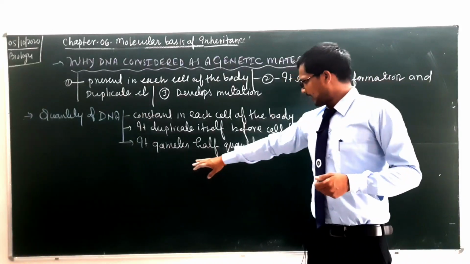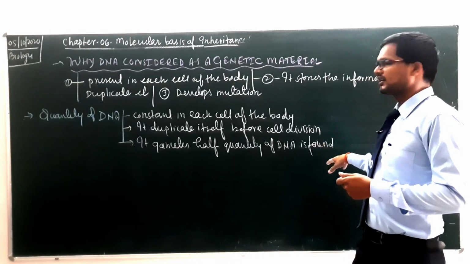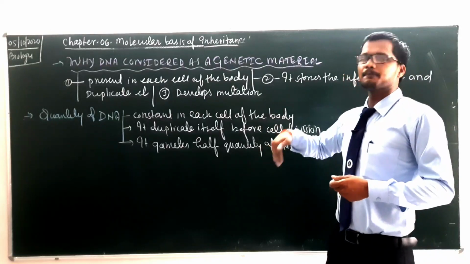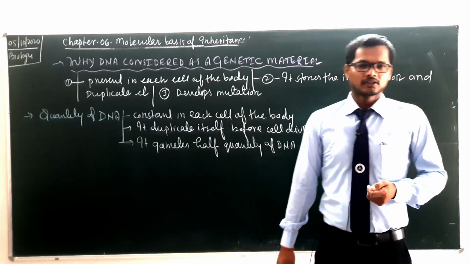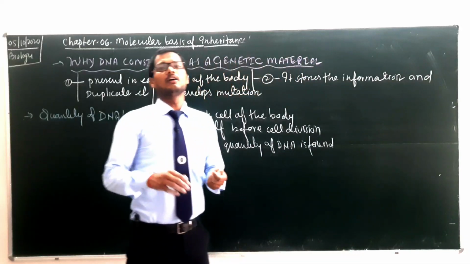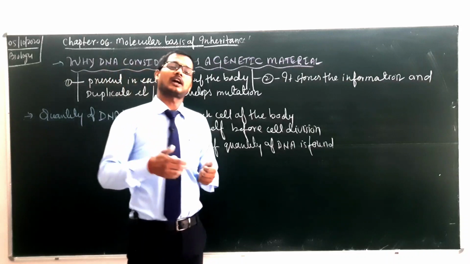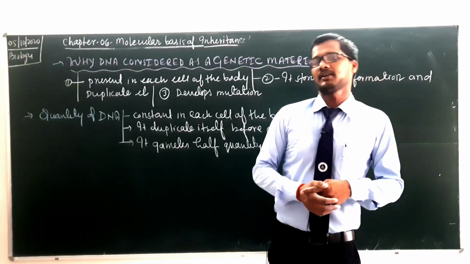So in the gametes, half the quantity of DNA is found, but before cell division it becomes double, and it is constant in each cell of the body. So this was all about the DNA. Now we will discuss nucleic acid: what is nucleic acid, what are the types of nucleic acid, and what are the components of nucleic acid. We will discuss one by one.